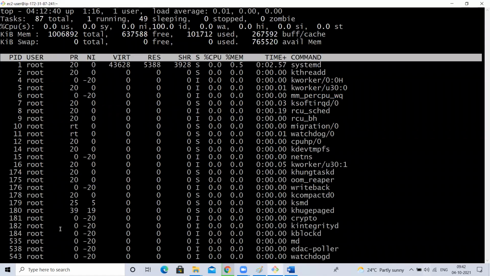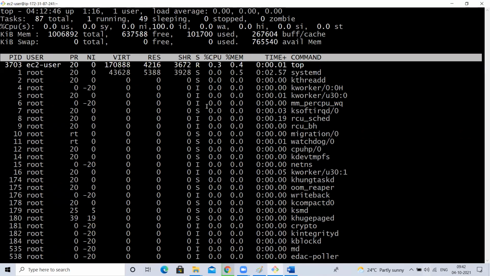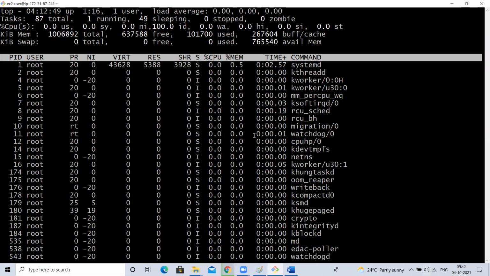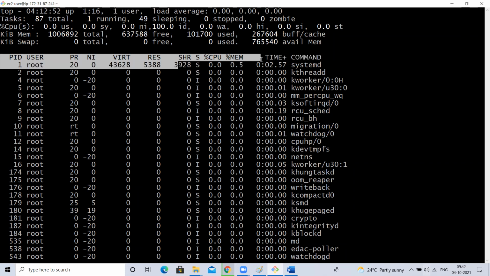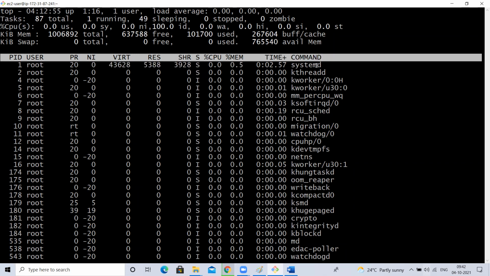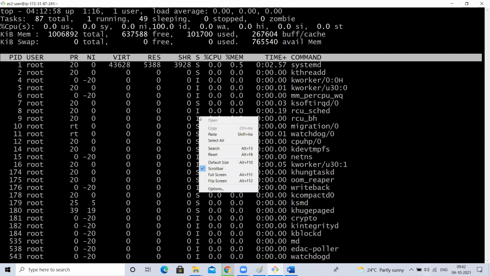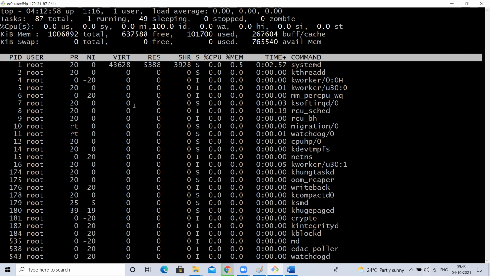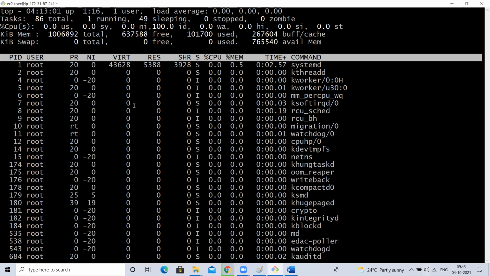If I use this top, see this, did it end my terminal? Did it come back to my terminal? No, it is showing in an editor-like form, like a pop-up. You observe here, this is changing regularly. This is systemd something, right? After some time it will change. So what this top command does is it lists all the processes.